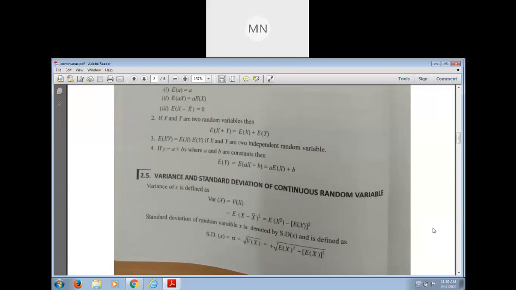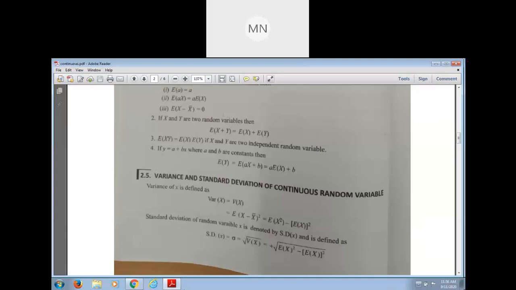Definition of variance is also the same. Variance of x is what? The expectation of x minus mu whole square. This is the definition. But when we solve problems, we use the definition of variance as expectation of x square minus the square of expectation of x.